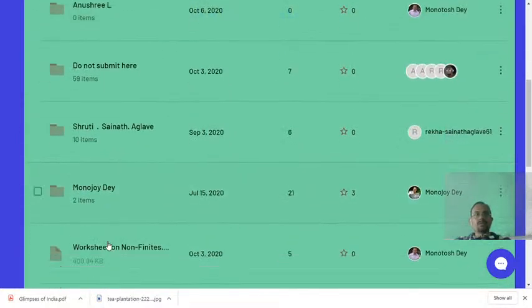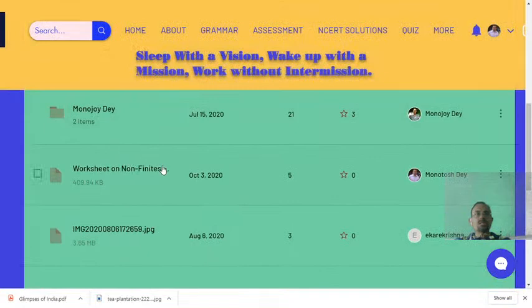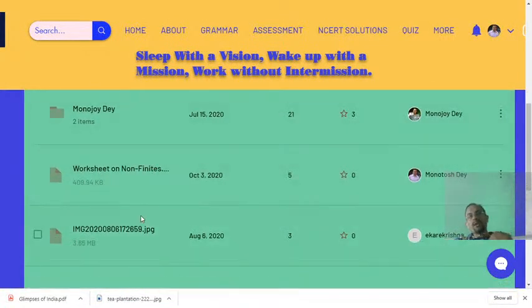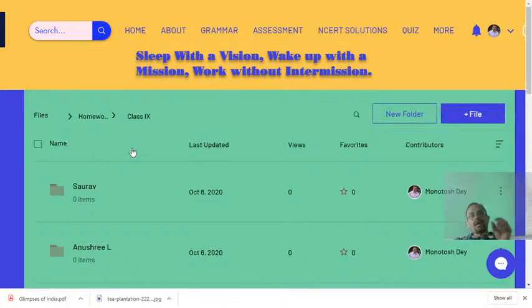Now dear students, I show you, this is the worksheet that I have sent you the link of. Once more I am explaining this fact. Whenever I send you a link on the WhatsApp group, that link will sometimes bring you here, because if it is related to any assignment or homework, then that particular link will bring you here.